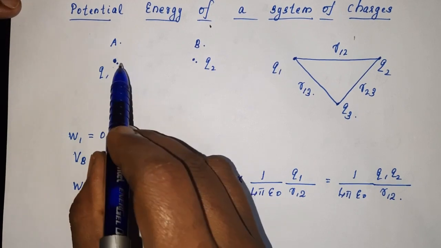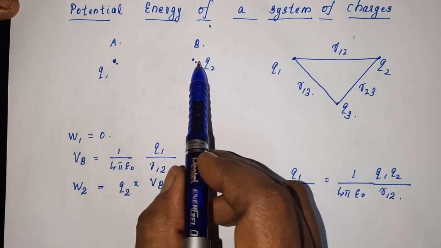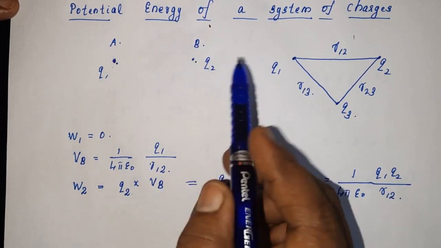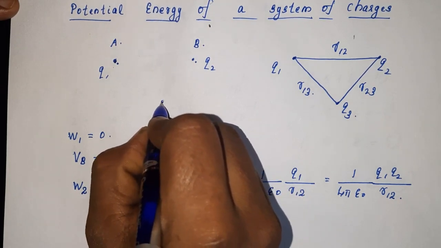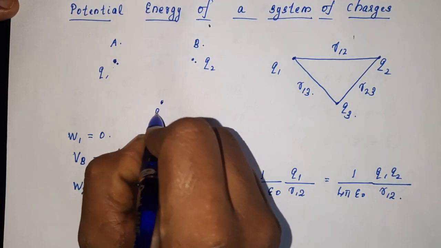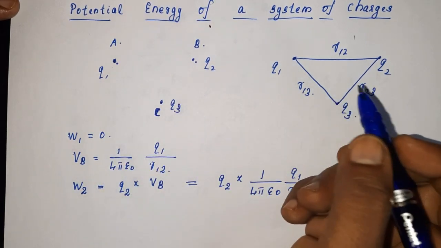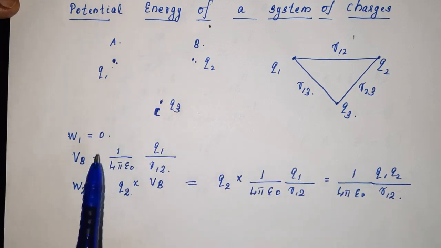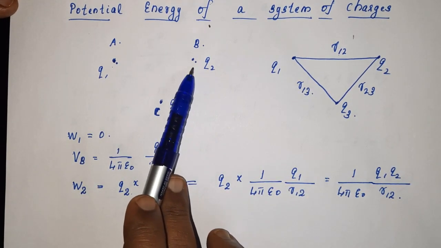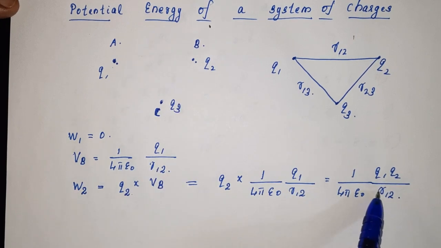Now, Q1 and Q2 have been brought from infinity to the positions A and B. With this A and B, we assume the charge Q3 to be brought to the position C, in the third step. In the first step, Q1 was brought, for which the work done was 0. In the second step, Q2 was brought, for which the work done is this.